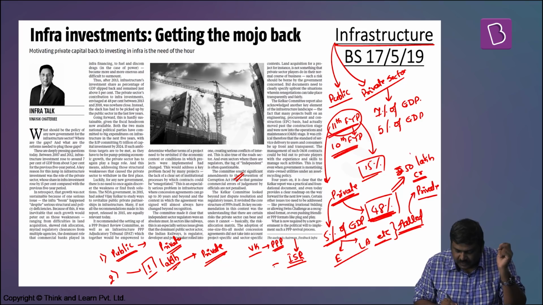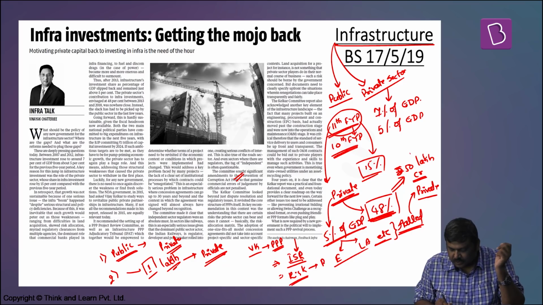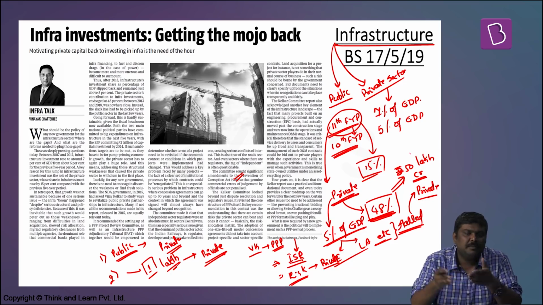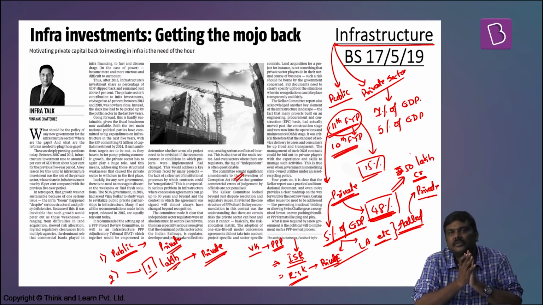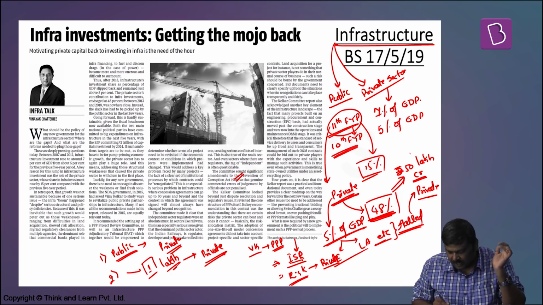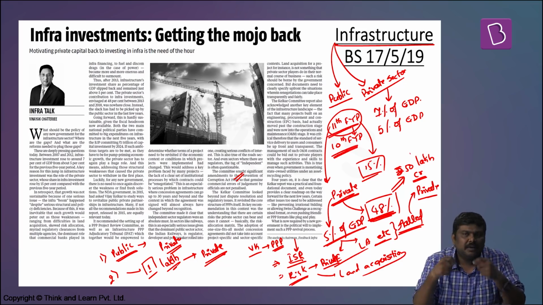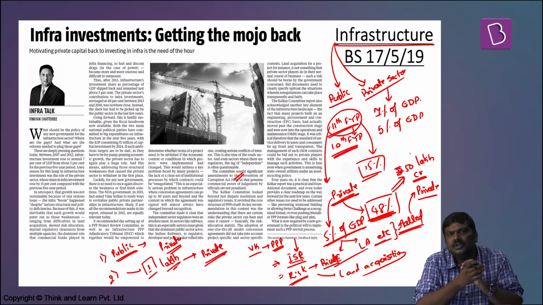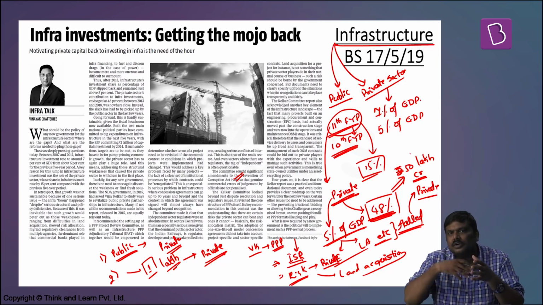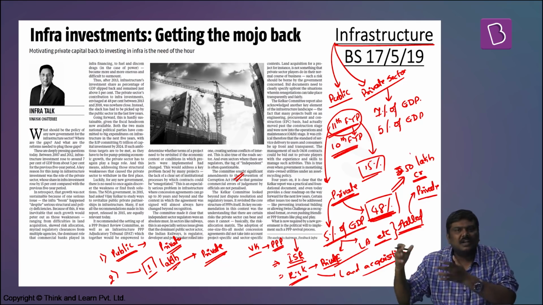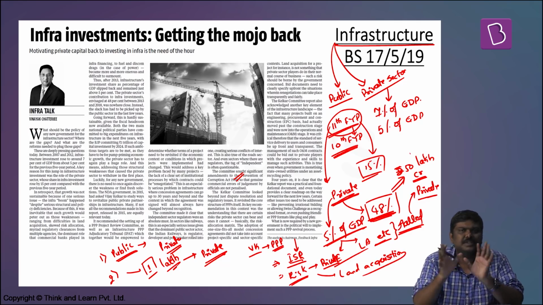Second, what we see majority of the times is that the risk associated with the projects is given only to the private sector. That is, the risk associated with the project will be borne by the private sector alone. Whereas issues such as land acquisition can be taken by the government itself. That is, the Government of India or the state government should acquire the land on behalf of the company which is going to set up the infrastructure project there.